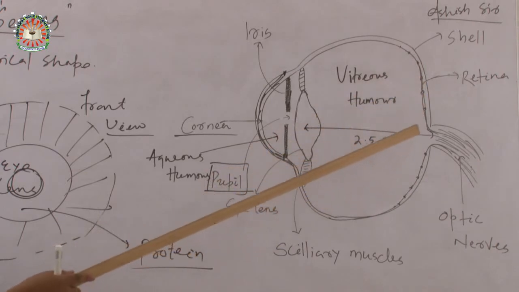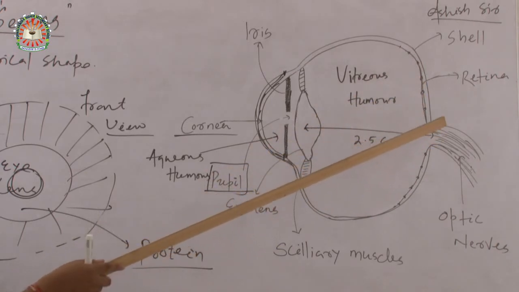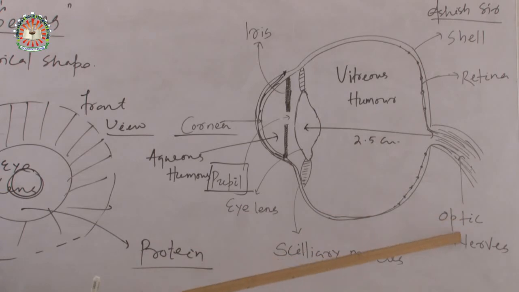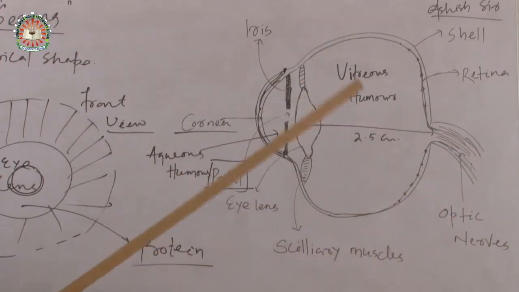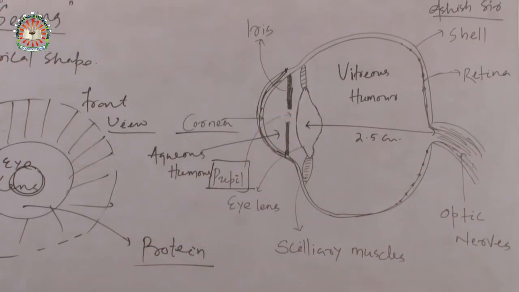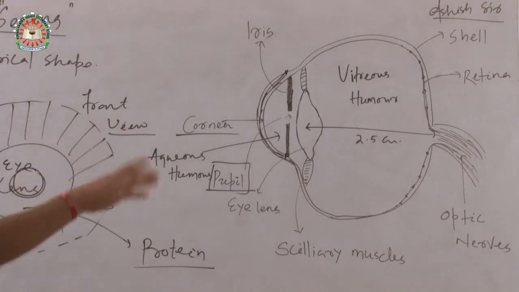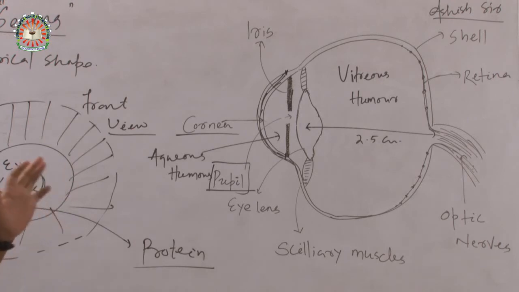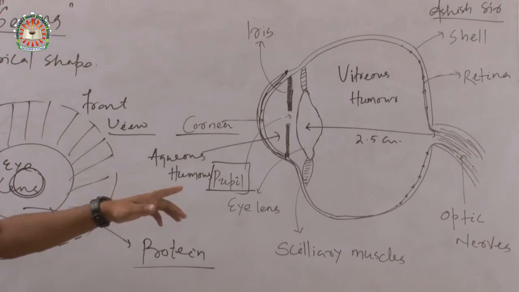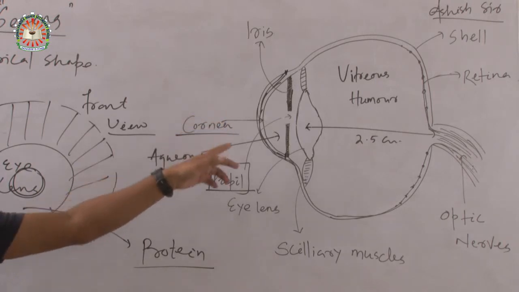The function of the optic nerve is to carry signals from the eye to the brain, and from the brain to the eye. So this is the basic structure of the human eye, and these are the functions of every part of it.